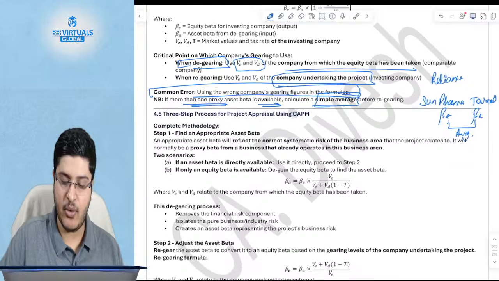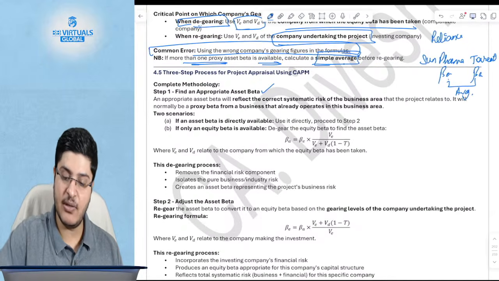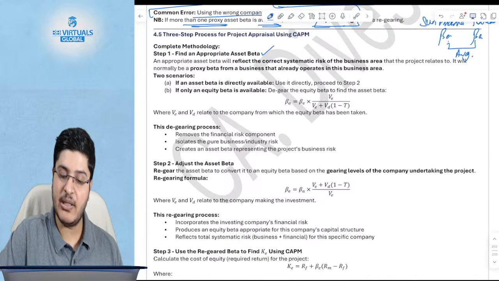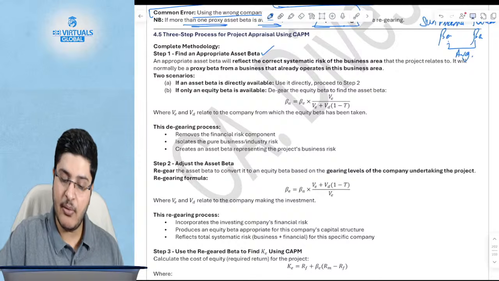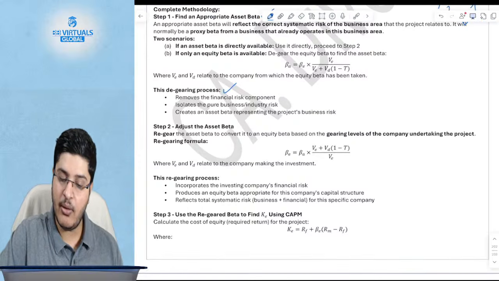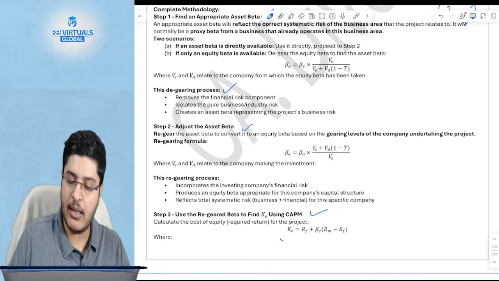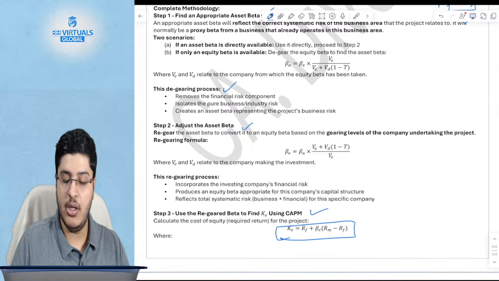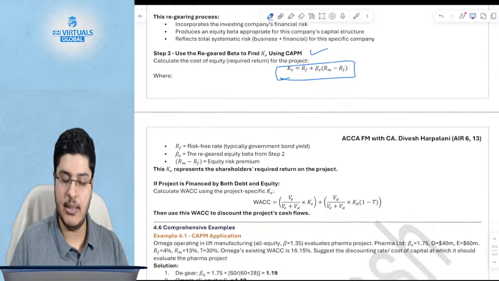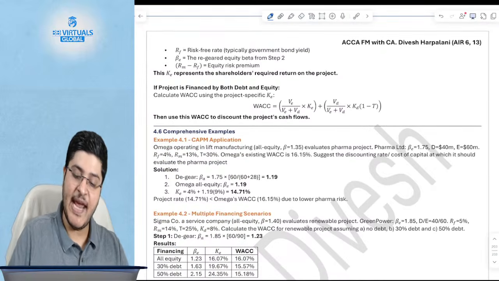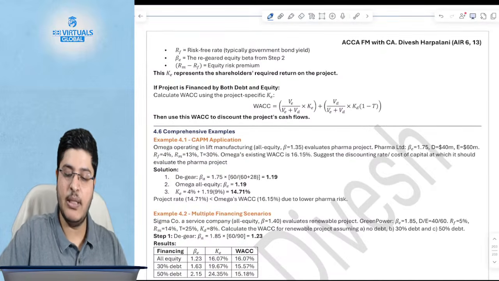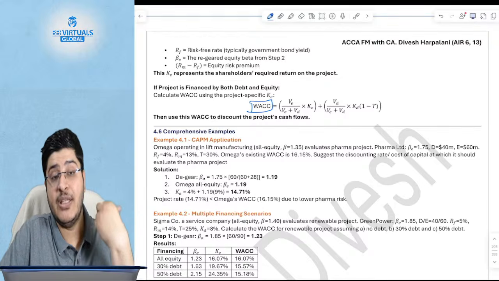Okay, these steps you've discussed: first of all, you find out the appropriate asset beta through unlevering, through de-gearing. Then you re-gear it with your debt equity ratio, and you use the new debt equity ratio to find out the cost of equity. This we've already discussed right now as well as yesterday. And then this cost of equity is used to find out the WACC for this new business.